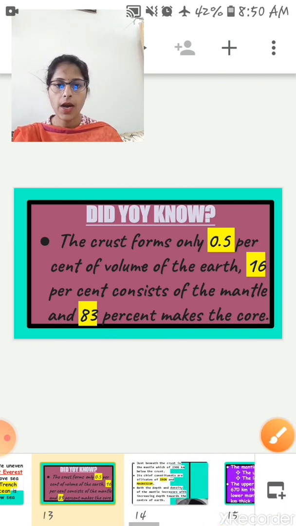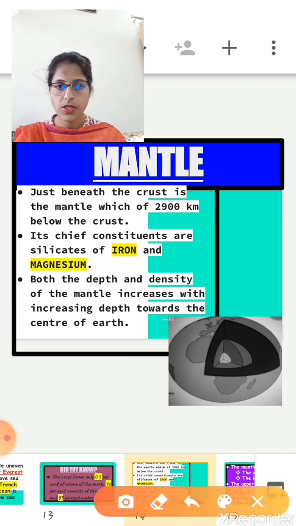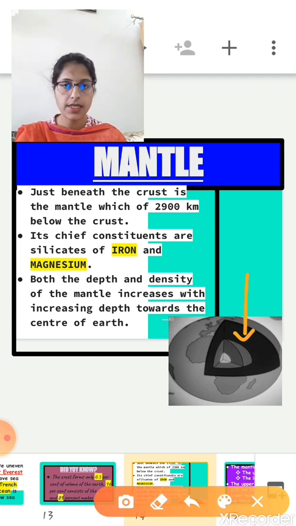Okay. Now let's understand the second layer of the earth, the mantle. Just beneath the crust is the mantle, which extends up to a depth of 2,900 kilometers below the crust. This is the second layer of the earth.